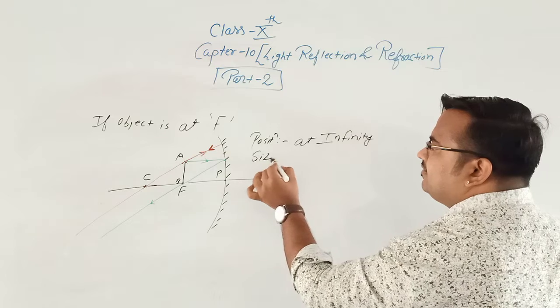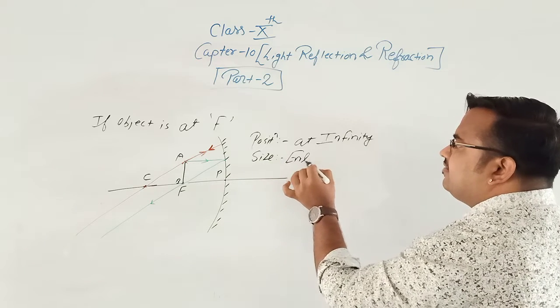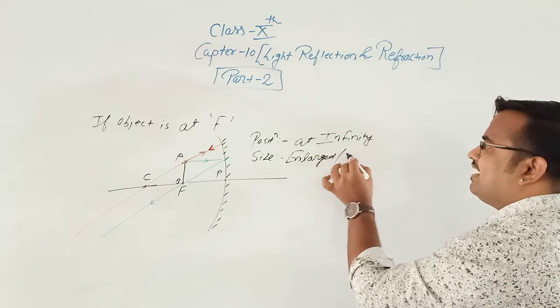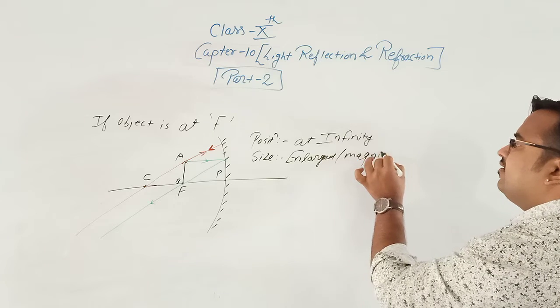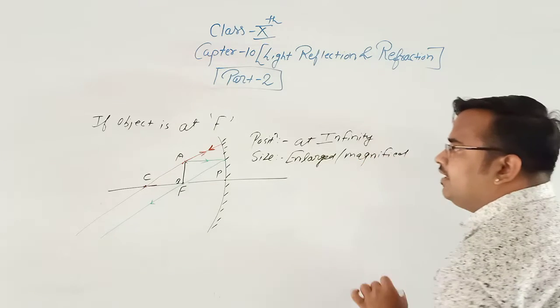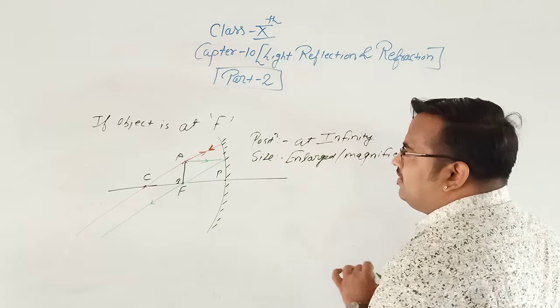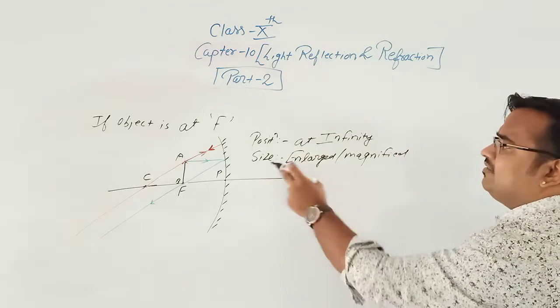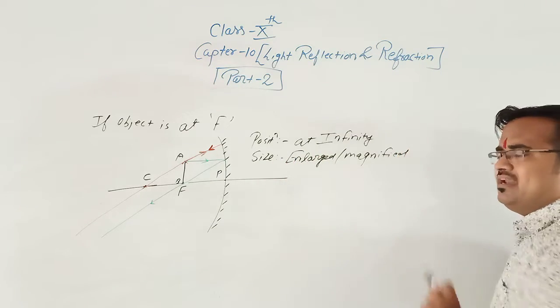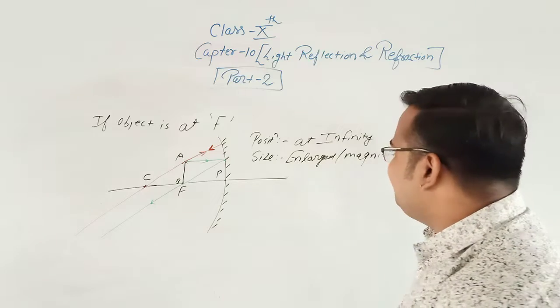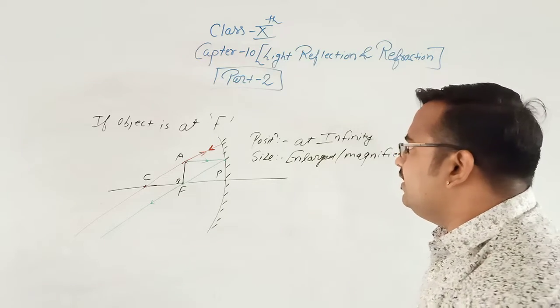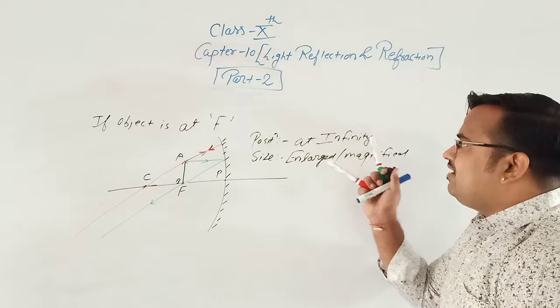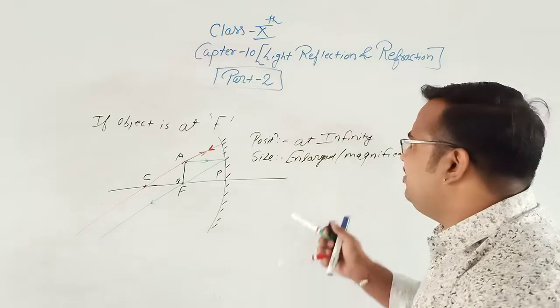Then what is the size? The size is enlarged or magnified. Position of image is at infinity, and the size is enlarged and magnified. The magnified image will form. Okay, clear? So the position is at infinity. At infinity the image will form.